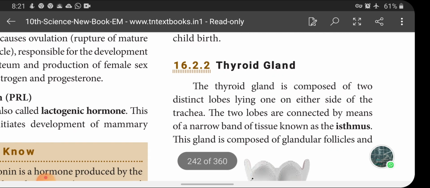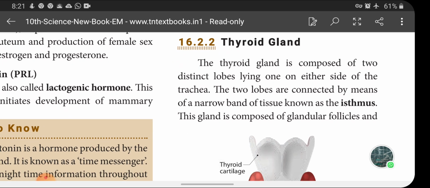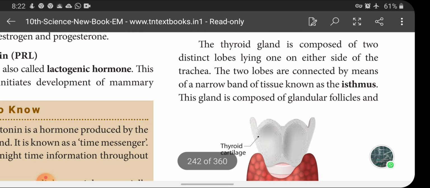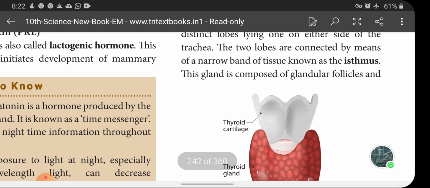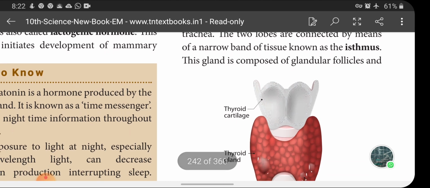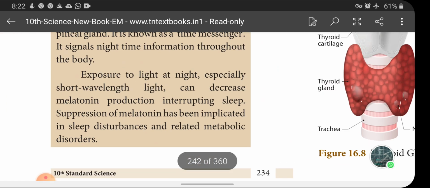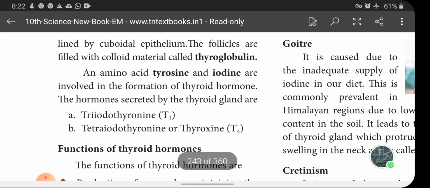Next one is the thyroid gland. So far we have discussed only the pituitary gland. The pituitary gland secretes a total of 8 hormones, and each of their activities we have seen. Now we are going to enter another gland, located in the neck region, called the thyroid gland. The thyroid gland is composed of two distinct lobes lying one on either side of the trachea. The two lobes are connected by a narrow band of tissue known as the isthmus. This gland is composed of glandular follicles lined by cuboidal epithelium. The follicles are filled with colloidal material called thyroglobulin.